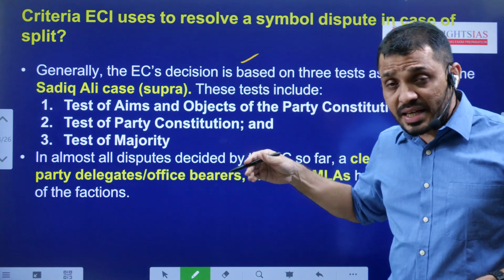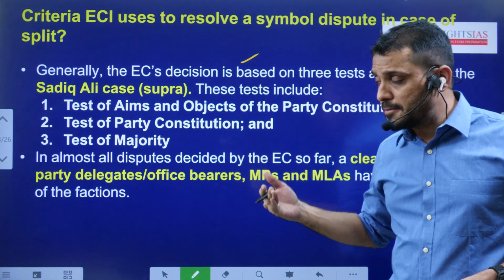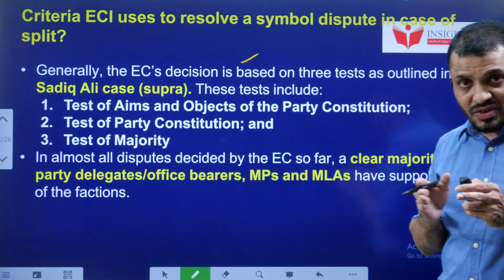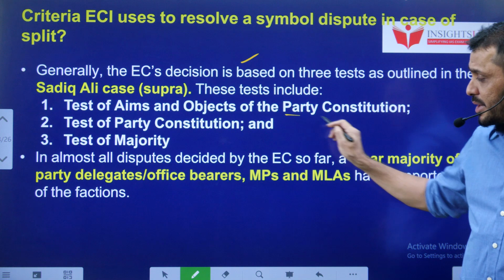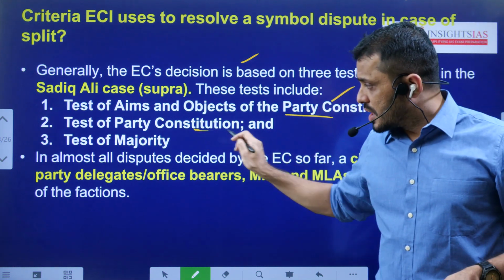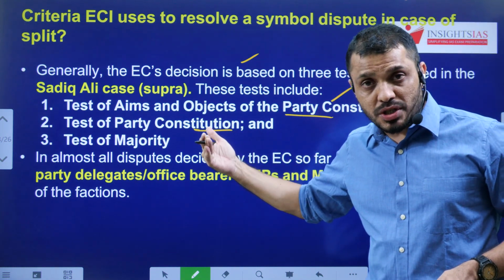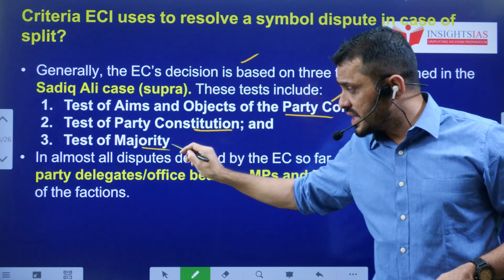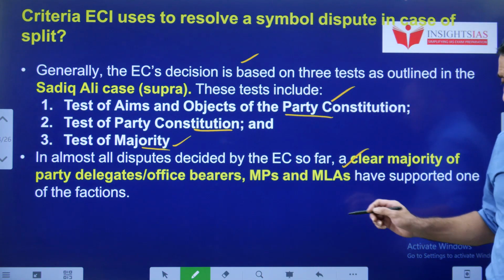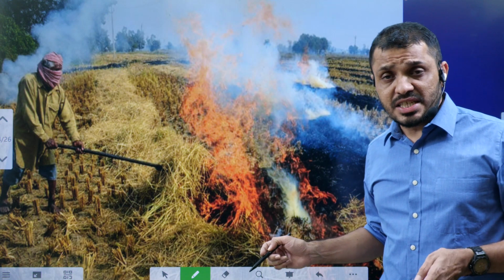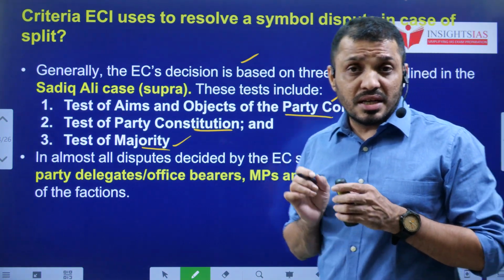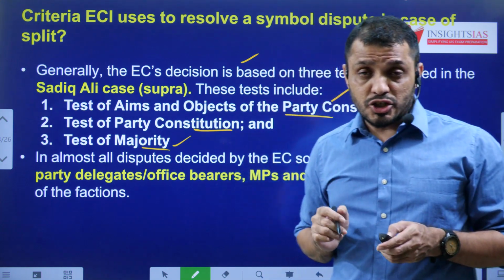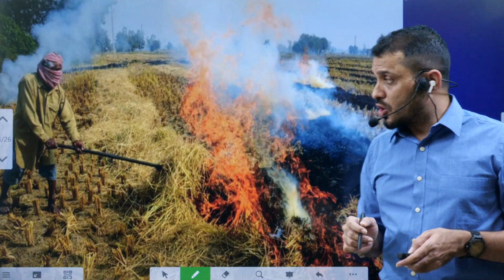And while allocating a symbol to a political party, especially when a political party splits, the ECI will consider these things: the aim and objective of the party constitution, the party's constitution procedure, and finally the test of majority. In the test of majority, they will consider both office bearers as well as the legislative party. This is the information regarding the Election Commission of India Symbols Order.